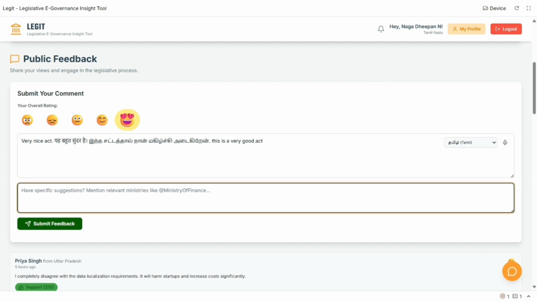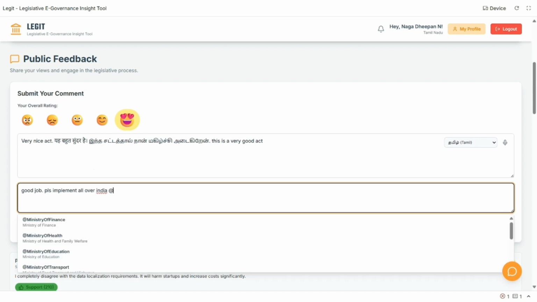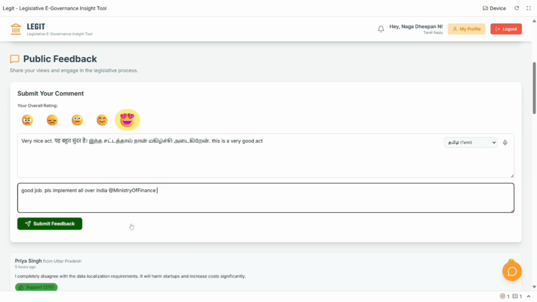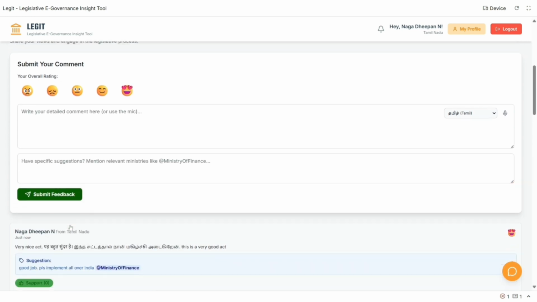They can also tag ministries by using the @ symbol like how they do it in Twitter. Once the @ is typed by the user, all the ministries will be listed in the drop down from which they can choose with whom they want the suggestion to go to. And by clicking submit feedback, their feedback is submitted.